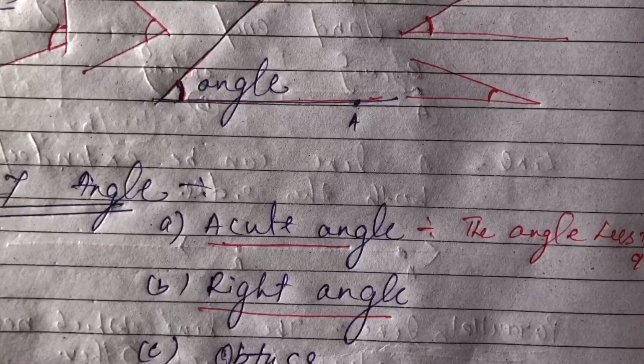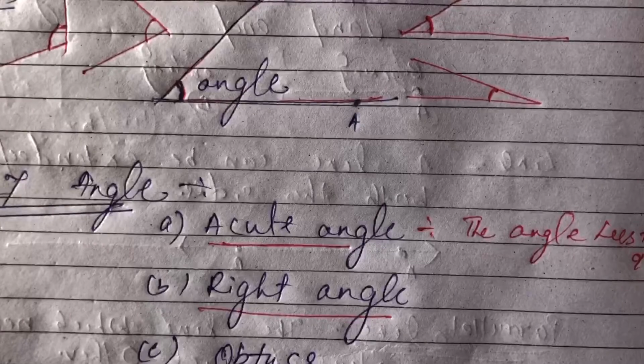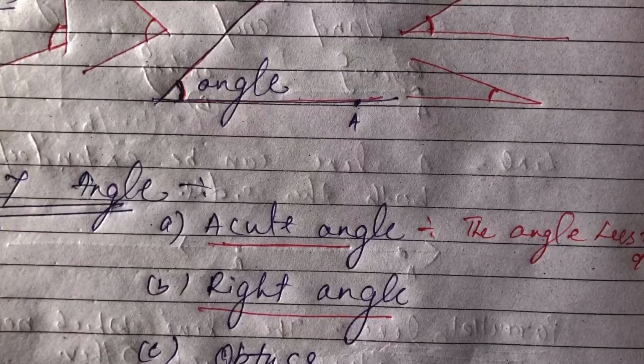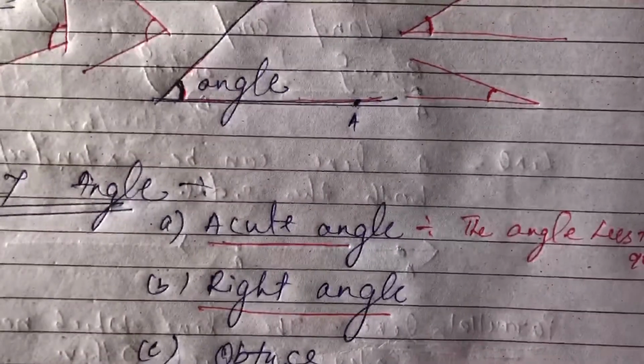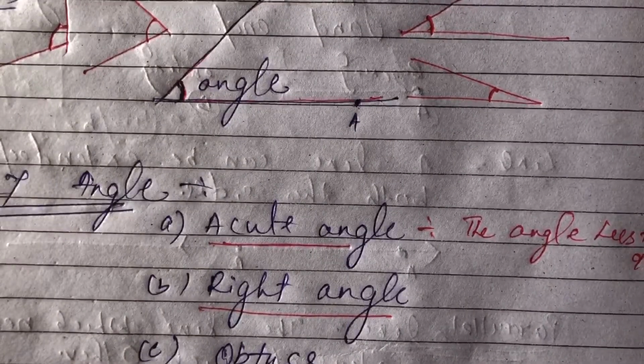Remember, while measuring the angle, if you find that the angle is less than 90, then you can say that this is the acute angle.